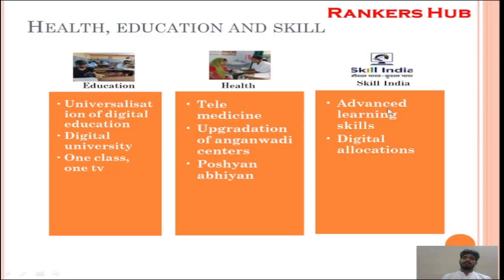Next, Skill India. Skilling of our workforce is very important, as more than 70% of our workforce is in the informal sector. So what are the problems associated with the informal sector? The people who want to learn beyond formal education and upgrade their lives can even go for advanced learning skills or digital allocations. What do I mean by digital allocations? If you want to learn without going to any education center, you can learn everything from digital solutions alone. These are the major announcements made by the Ministry of Finance.